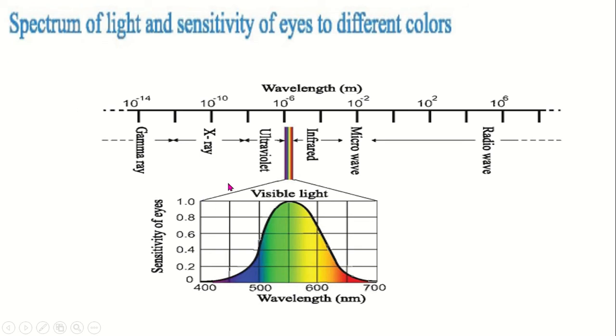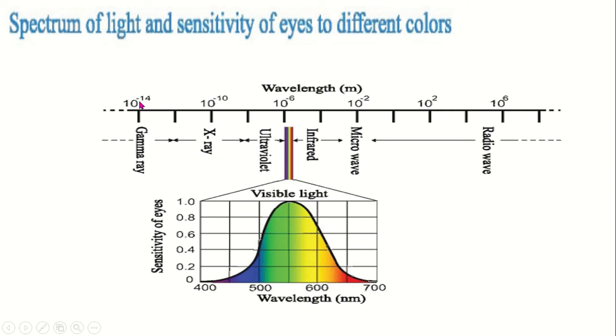Look, this is the electromagnetic spectrum. There are different kinds of light, but we can see only a small portion of light, which is known as visible light. According to wavelength, light can be classified as radio wave, microwave, infrared, visible light, ultraviolet, X-ray, and gamma ray.